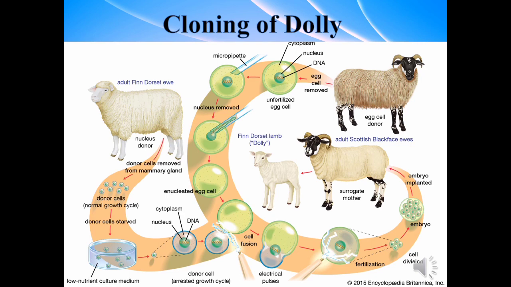Why did it not show any resemblance to the Scottish Blackface ewe? That is because the nucleus of her egg cell was already removed. And Dolly developed a certain lung disease and unfortunately died on 14th February 2003.